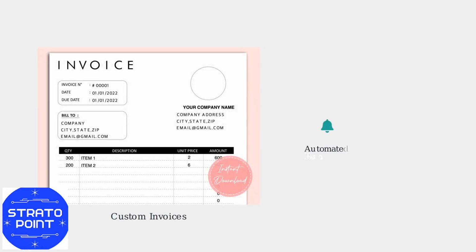Customize invoices with your branding and automate reminders for unpaid bookings to improve cash flow and client communication. Take advantage of client profiles for repeat bookings, storing preferences and history for personalized service.